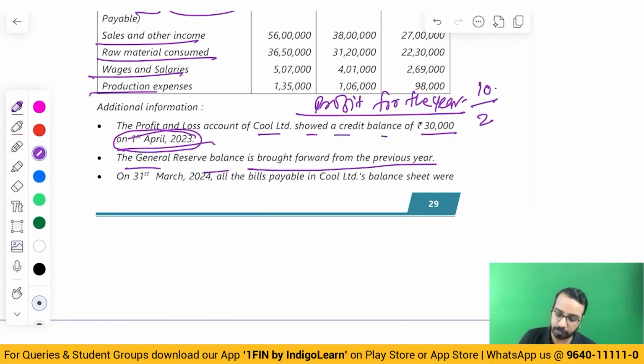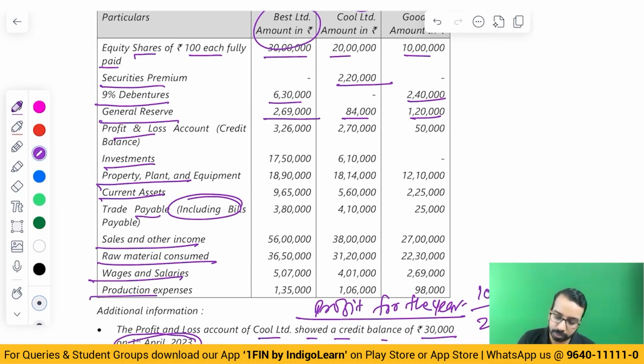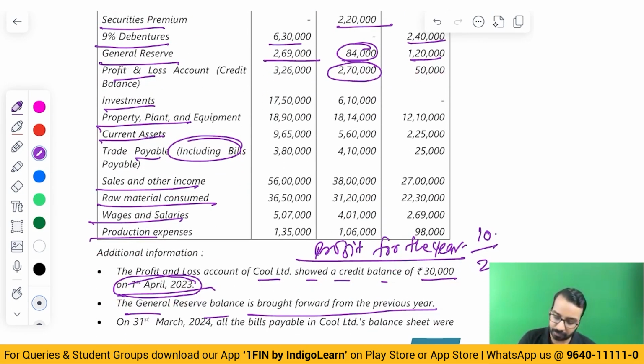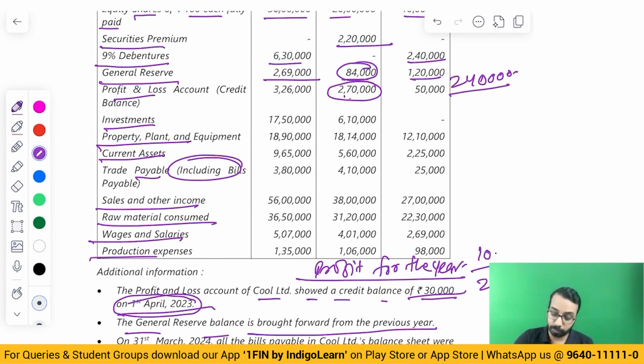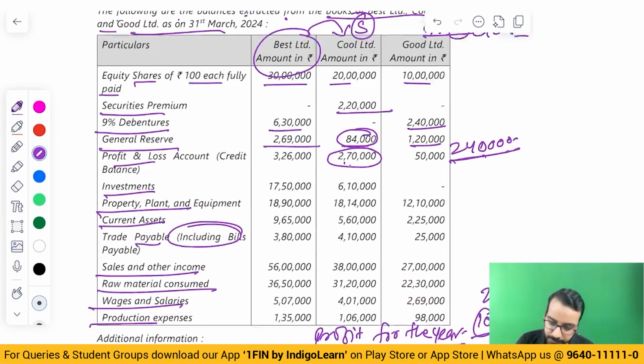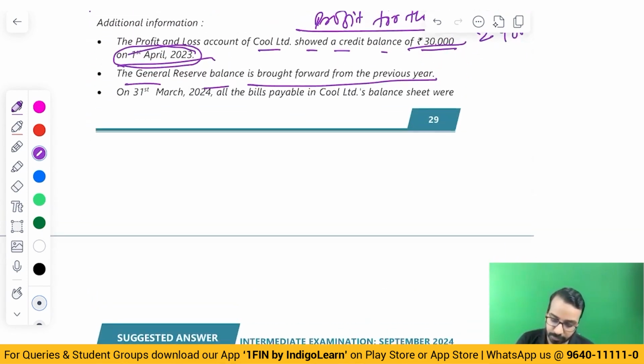General reserve balance is brought forward from the previous year, so it is the same number continuing. P&L, we have a different balance on 30,000. So basically 30 became 270. So we can say 2,40,000 is post acquisition for the year. Out of 240, for 10 months, that is 2 lakhs is pre-acquisition, 40,000 is post acquisition. Okay, then investments 1750, 610. Then adjustment we are looking at.